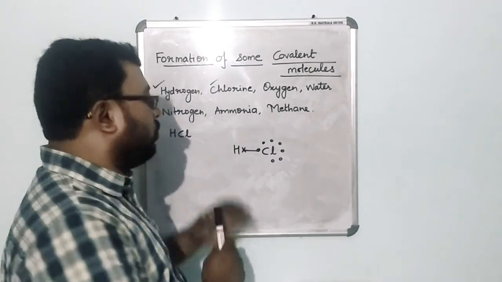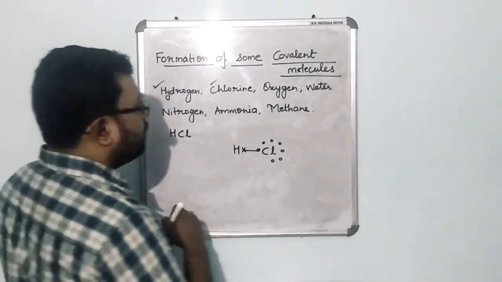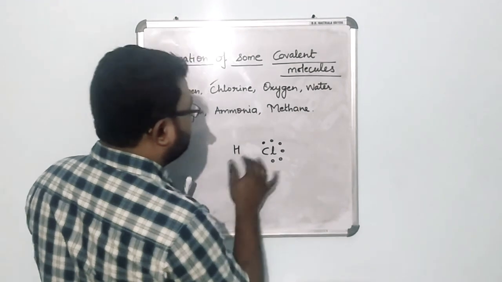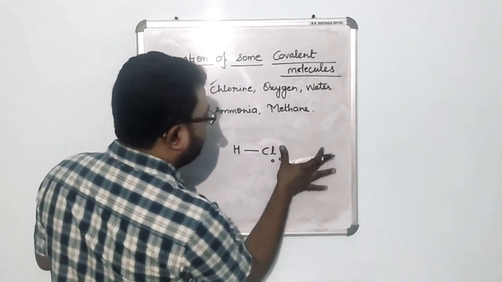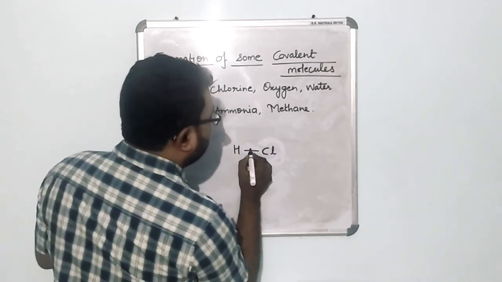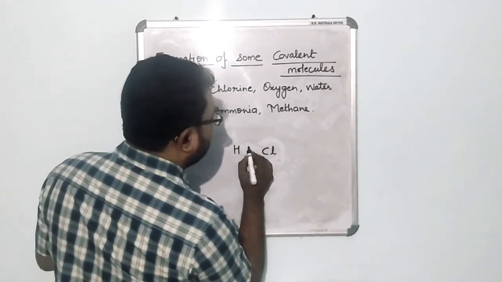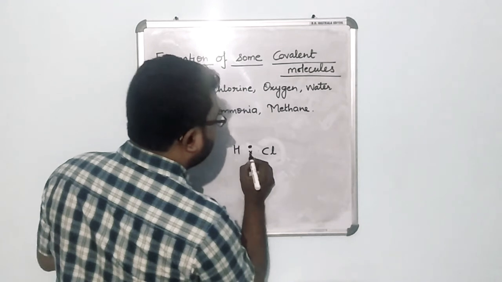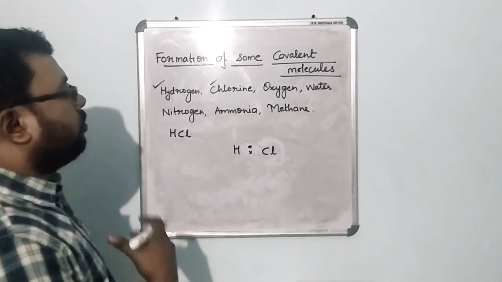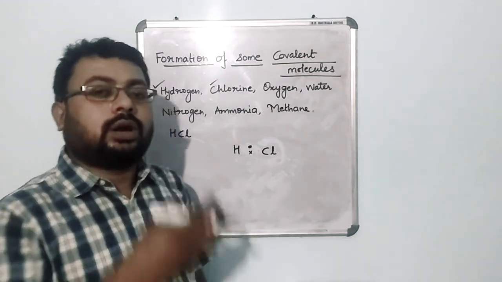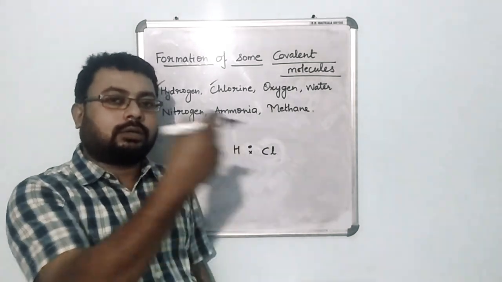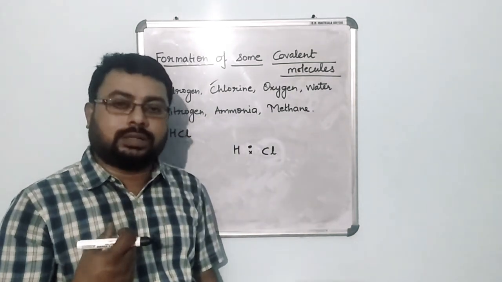Okay, so what happens is the pair of electrons which is shared. Let us take it something like this. Suppose hydrogen and chlorine is there, and these are the two electrons like this. It has been shared, right? Now what happens, because of its electronegativity, chlorine tends to attract the electrons towards itself.